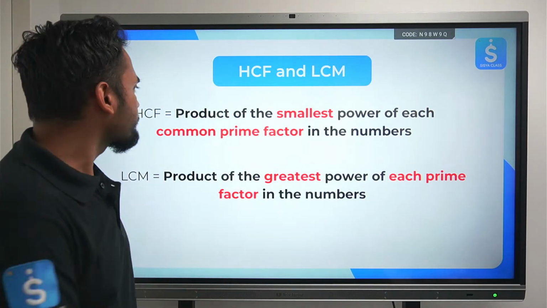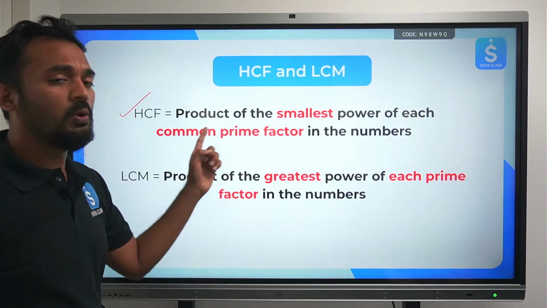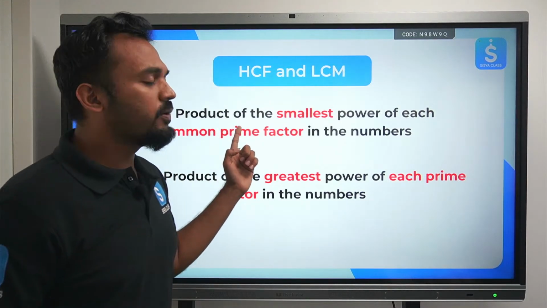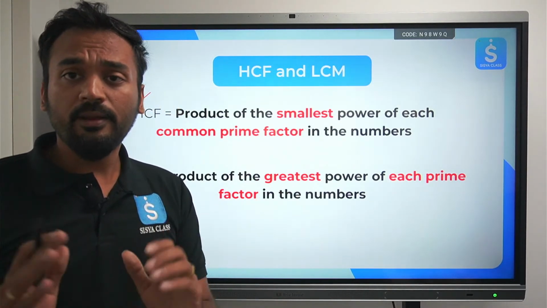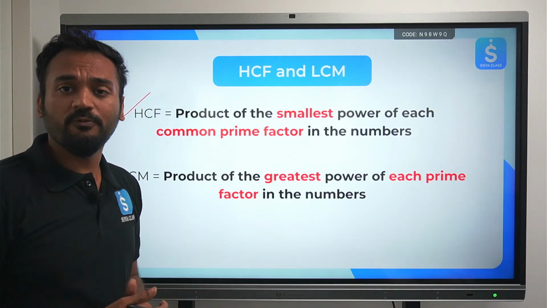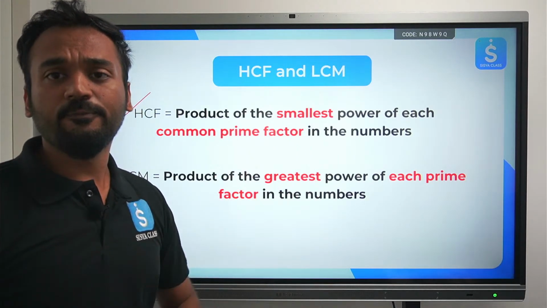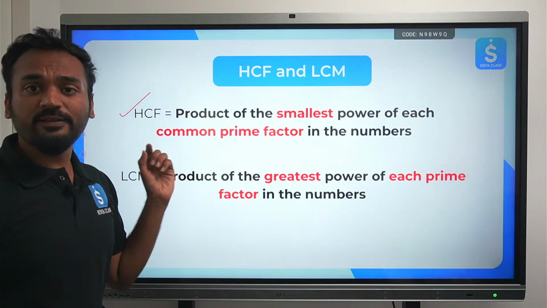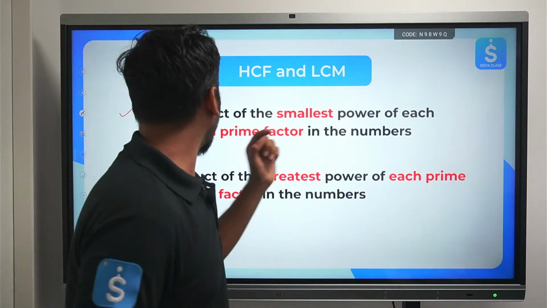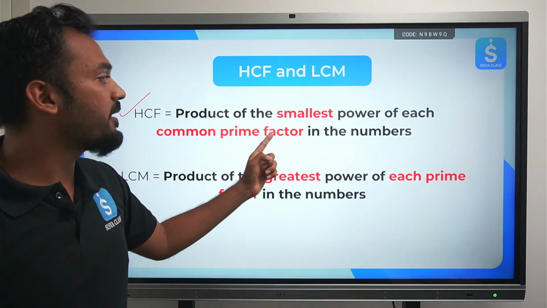Let's move ahead and understand the better ways to find out the HCF and LCM of two or more numbers. To find out the HCF, note this down. HCF is equal to prime factorization. Let me remind you, based on the fundamental theorem of arithmetic, we'll be using prime factorization to find out HCF and LCM for the numbers. So HCF of the numbers is product of the smallest power of each common prime factor in the numbers.